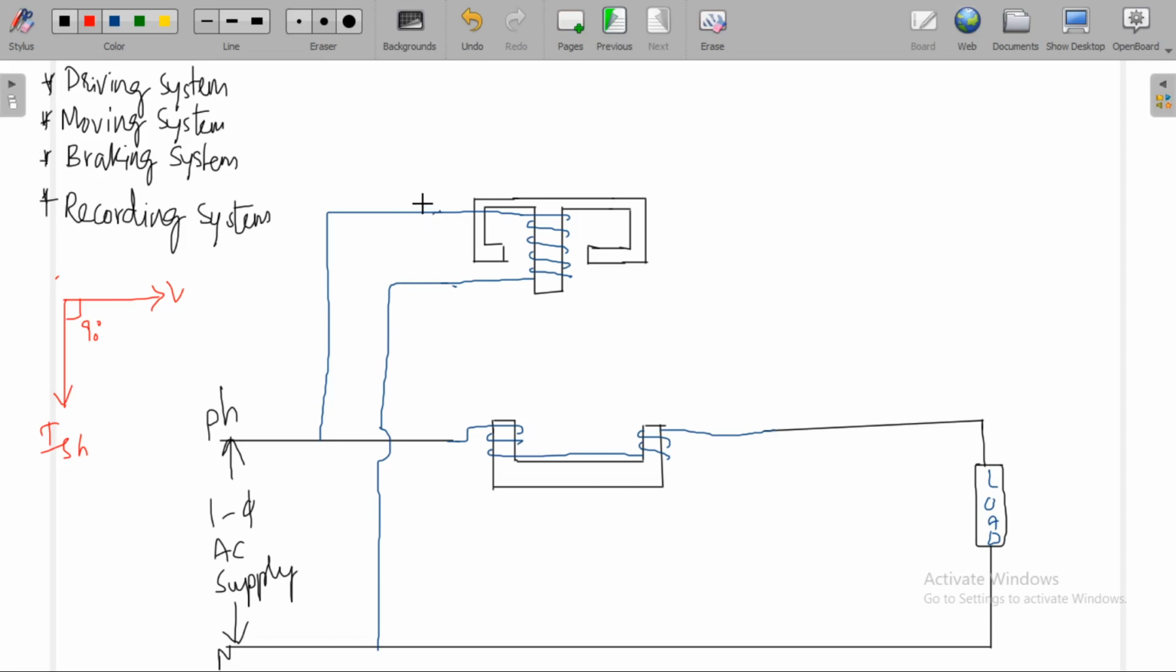The current flowing through this is I sh, and the voltage applied across this is V. If this coil is highly inductive in nature, then the angle between voltage and current will be approximately 90 degrees. In order to make the phase displacement of 90 degrees between voltage and current, this coil is arranged to be as inductive as possible.